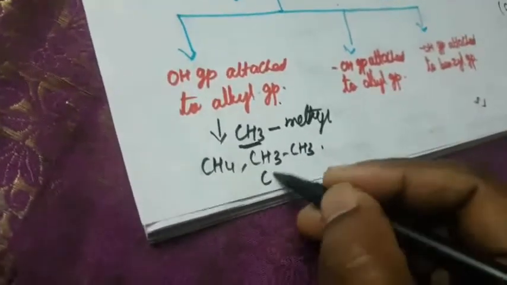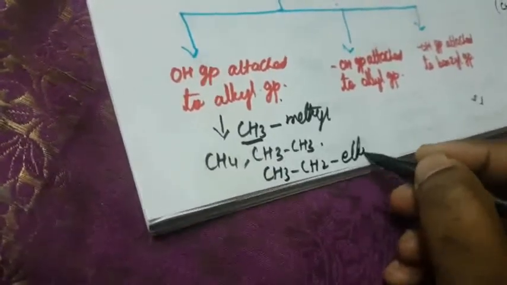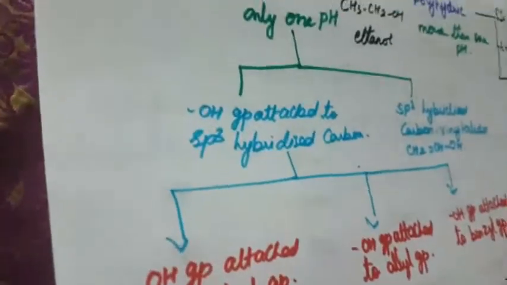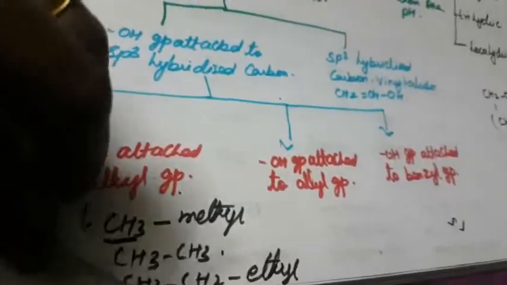So here CH3, CH2, that is called ethyl. Okay, that is methyl, ethyl, propyl, butyl, pentyl. So these are all called the alkyl groups, right? So this alkyl group is attached with the alcohol group, that is primary alcohol.